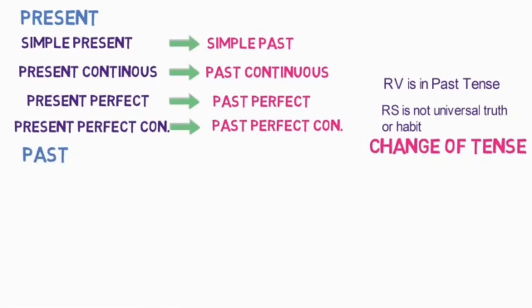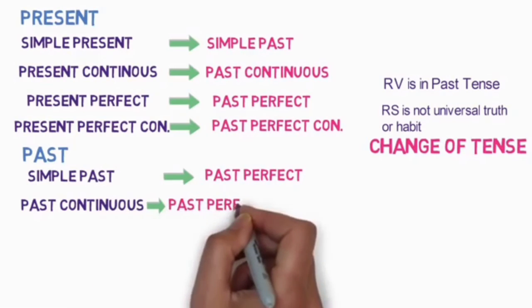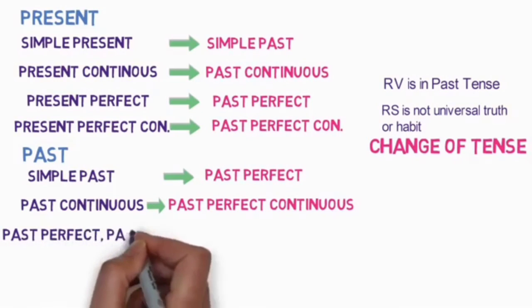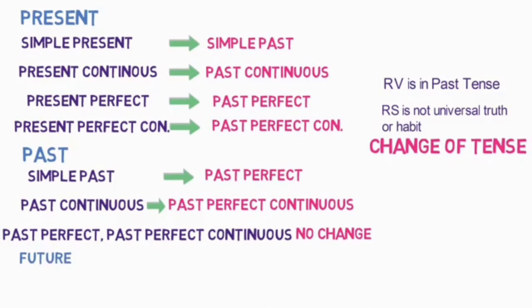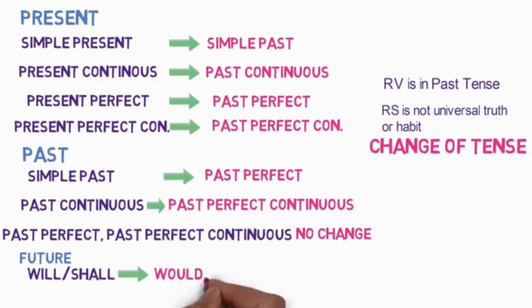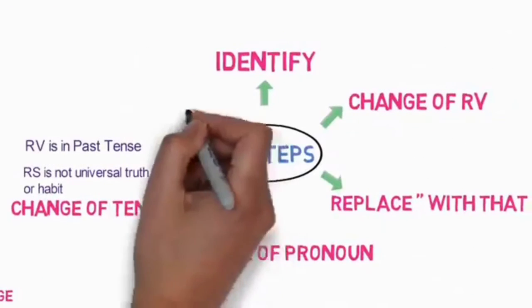For past tenses, simple past will be converted to past perfect. Past continuous will be converted to past perfect continuous. Past perfect and past perfect continuous won't change. And for future tenses, will or shall used in the sentences will be replaced by would or should. And for the modal verbs can or may in the sentence, they will be converted to could or might. So these are the changes in the tenses which will occur.